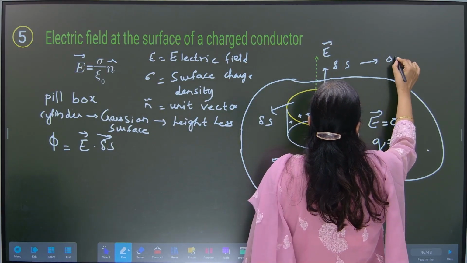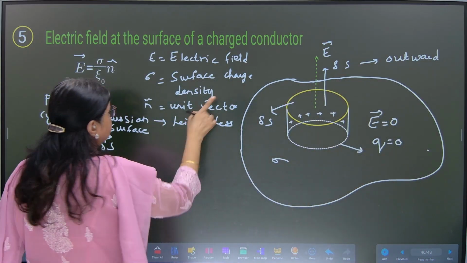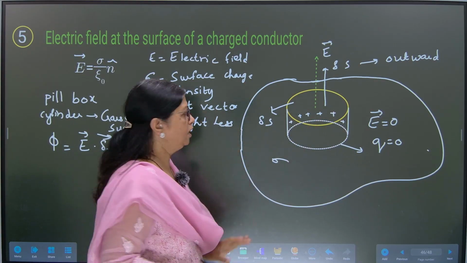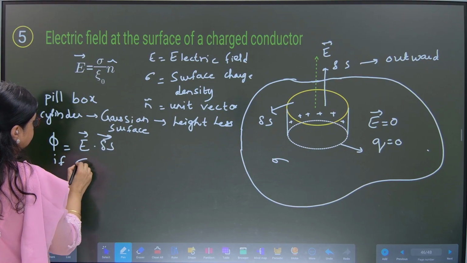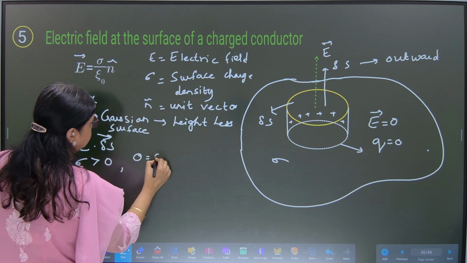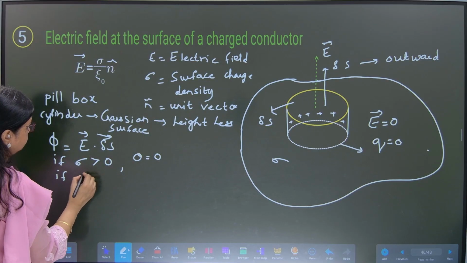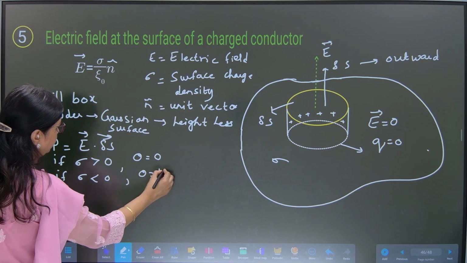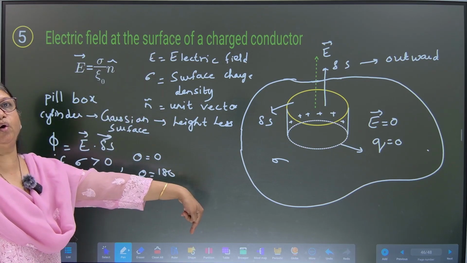Always outwards. Radially outwards. Area direction is always radially outwards. And in this case, the electric field is also outwards because the charges I have placed here are positive. Therefore, if surface charge density sigma is greater than 0, then as seen on the board, theta is equal to 0 between E and delta S. If sigma is less than 0, then theta is equal to 180 degrees, because the electric field would then be radially inwards